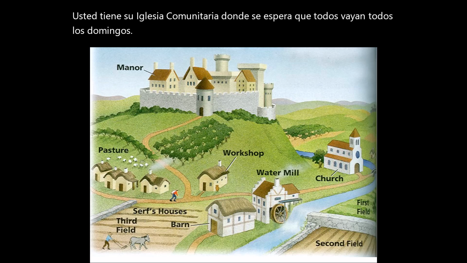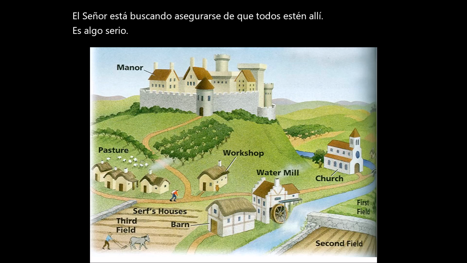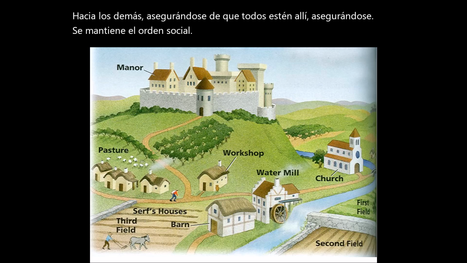The Lord is looking to make sure everyone is there. It is a serious thing. It's basically a large town, and everyone is looking towards each other, making sure everyone is there, making sure social order is kept.